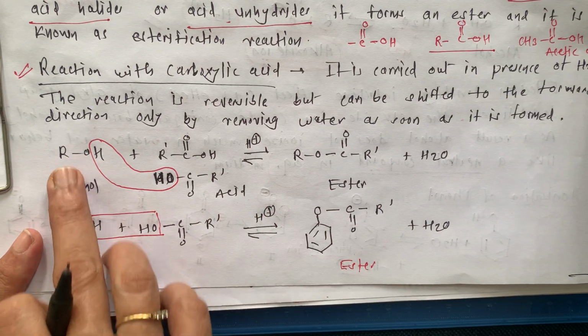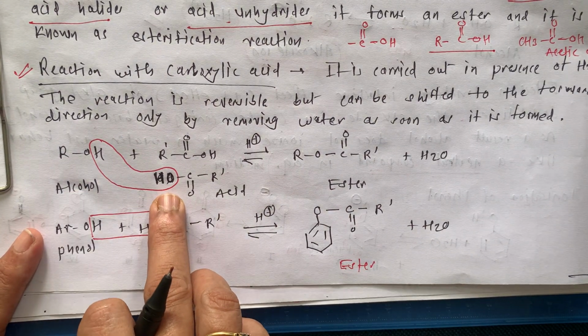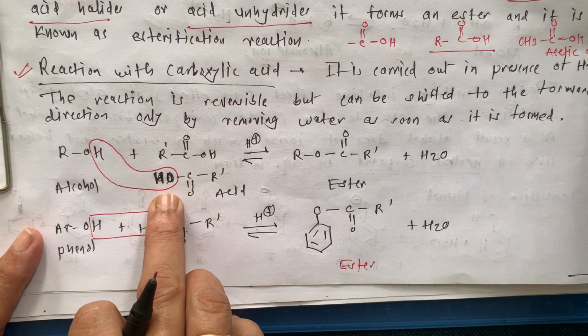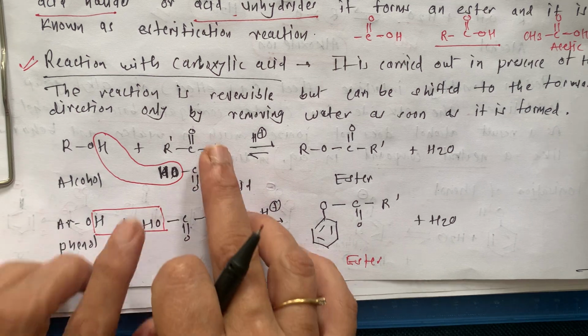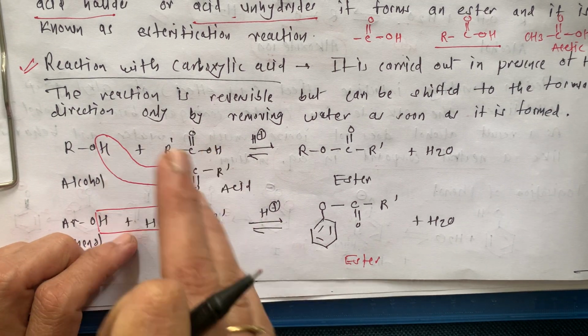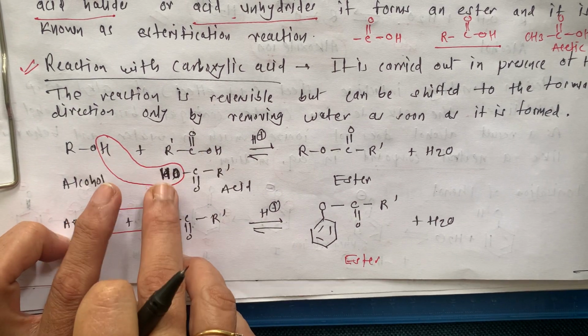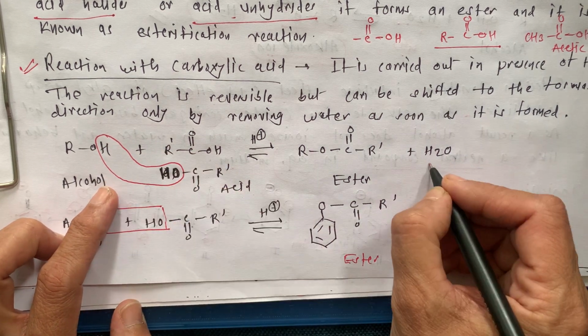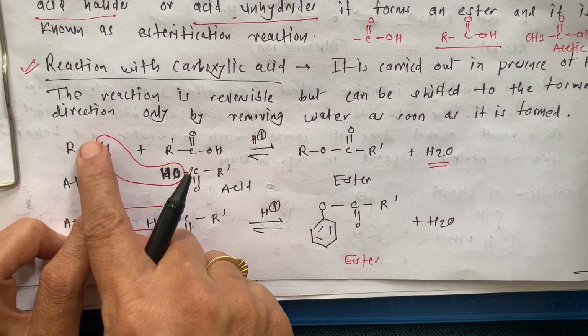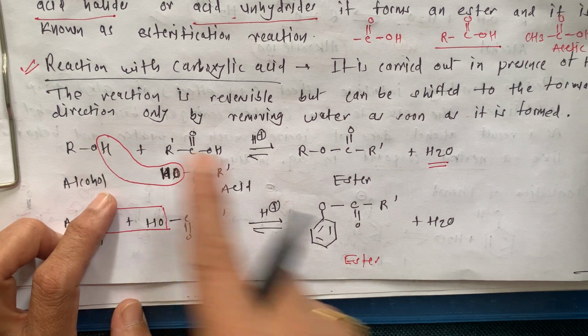This is our alcohol going to treat with the carboxylic acid. This reaction is in equilibrium. What is going to happen? See here, for understanding, I am writing in the reverse way over here. This H and HO are going to attach to each other and form H2O. H, second H, H2O.